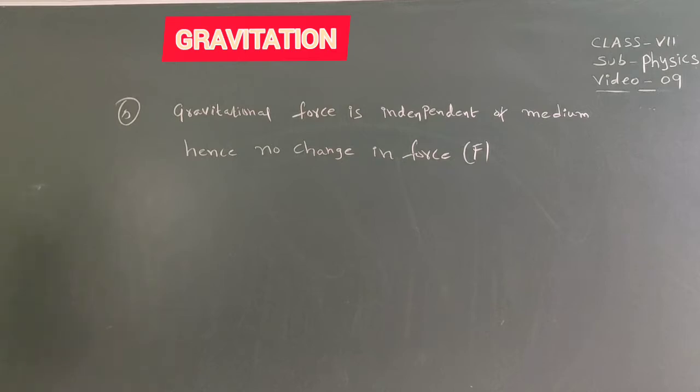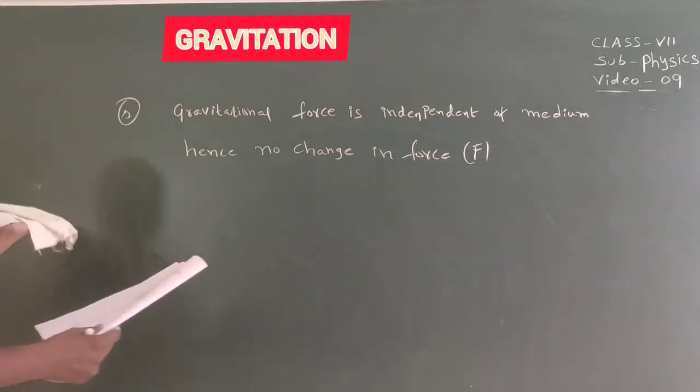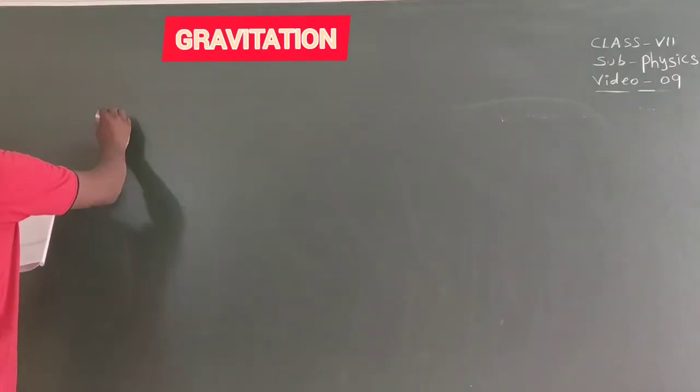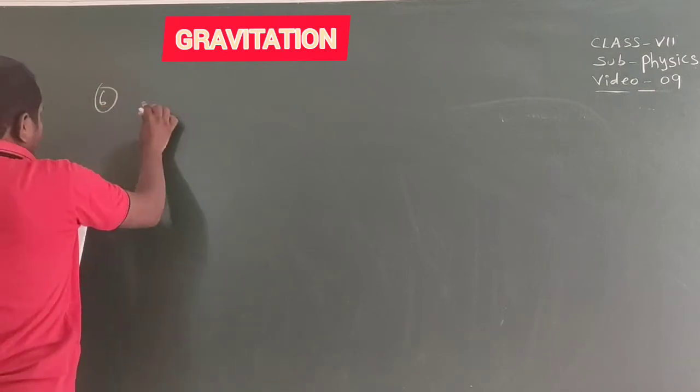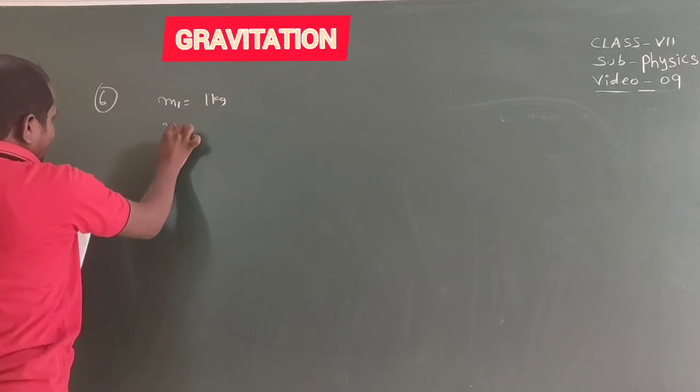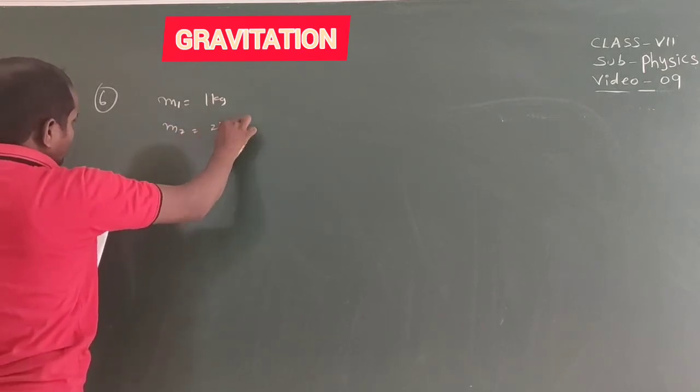Okay. Next, question number 6. Two particles of masses 1 kg and 2 kg are placed at a distance of 50 centimeters. Assume that the only gravitational force is acting on them. Find the initial acceleration of the two particles. Here m1 equals 1 kg and m2 equals 2 kg.